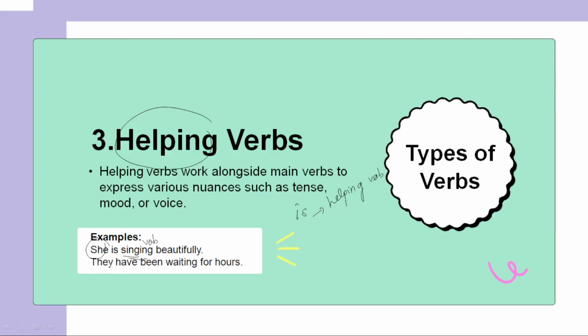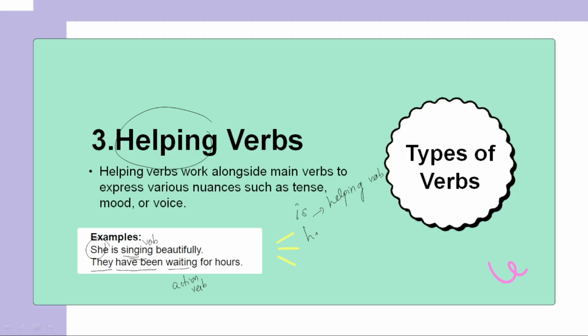Coming to the next example, they have been waiting for hours. There is a subject and a pronoun. Yes, and what are they doing? They are waiting. Waiting acts like an action verb because it shows that they are waiting. Have been is acting like a helping verb for the pronoun and the action verb.